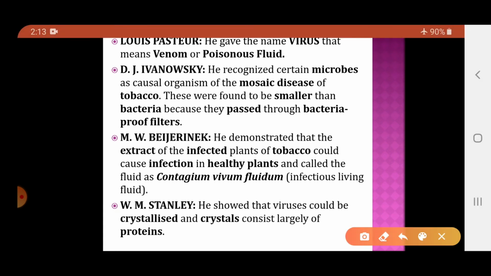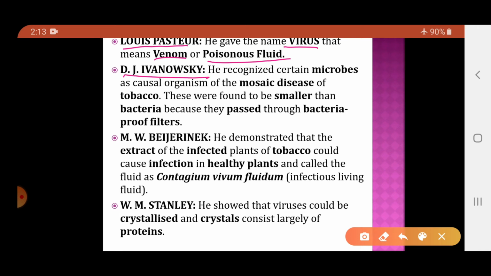Now, certain history regarding the viruses. Louis Pasteur is the scientist who gave the name virus, and the meaning of the term is venom or poisonous fluid. So, basically they are very harmful to the host. So, venom, or it is considered as a poisonous fluid.